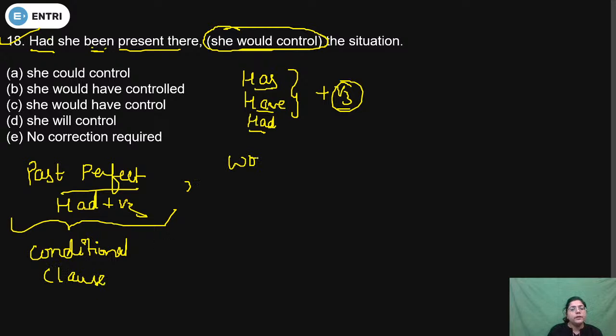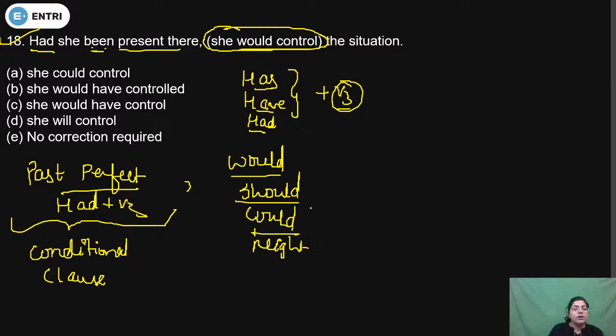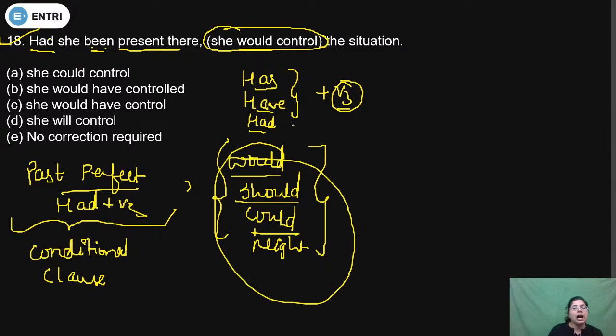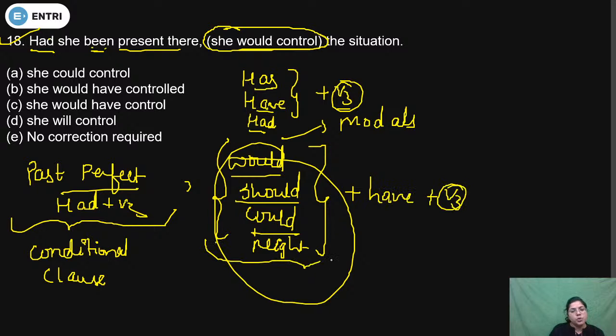After would, after should, after could, after might, we will use have, and whenever have will be used after modals, because all these are modals, then we will use the third form of the verb. So we will use could have, would have, should have with the third form of the verb in the main clause. So we can see that after would, first form will not be used.